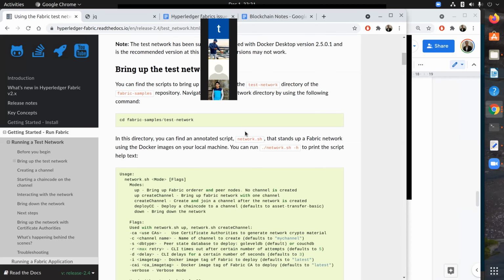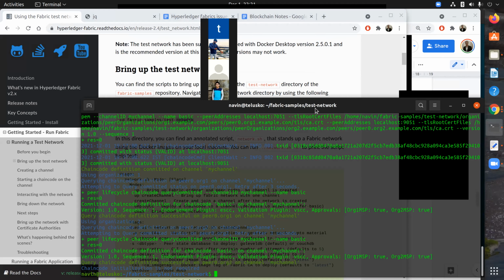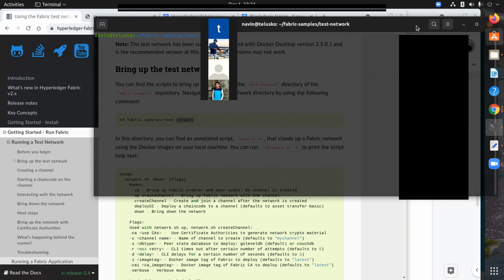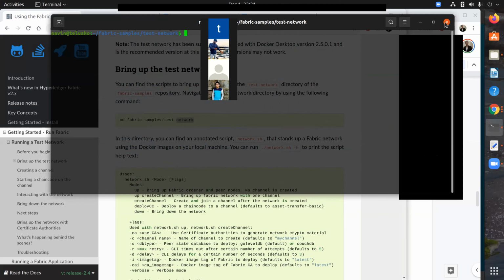In the last session, we talked about the Fabric samples. When we ran that script, it was working finally. When you run that script, it will download all the images and dependencies which are required. You just have to go to this particular folder, which is test network, and you can get started. So that's what we are going to do. We'll go step by step and follow each step. In fact, I should open a new tab, because I was just trying it out.